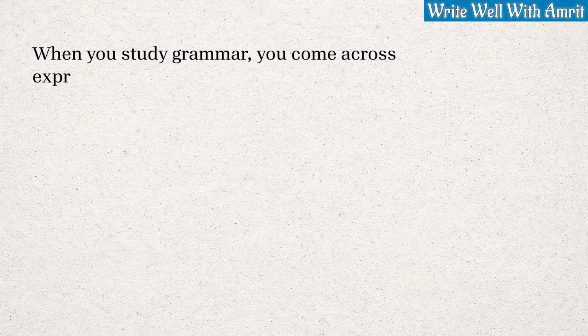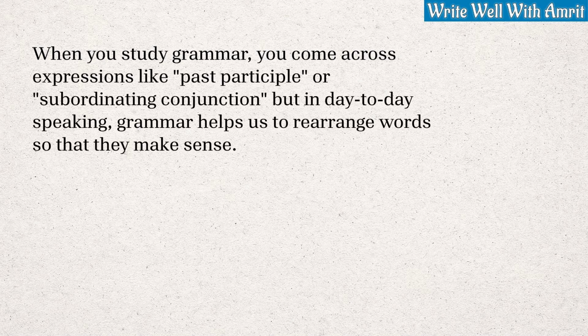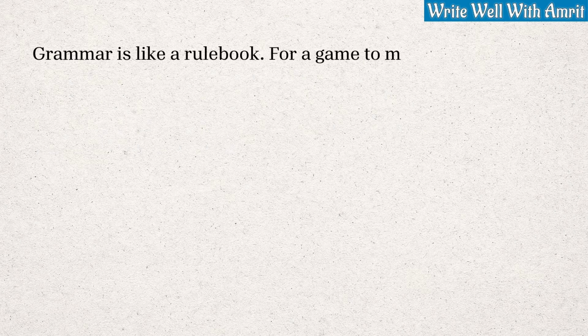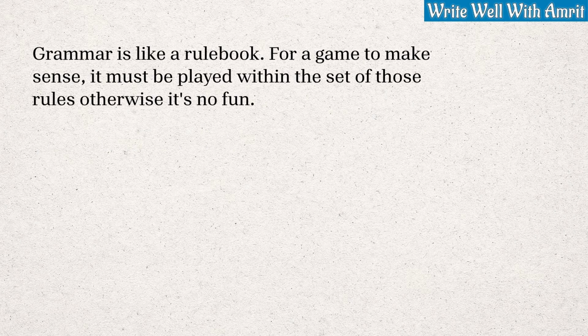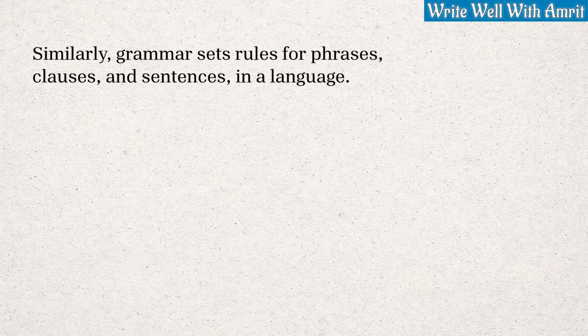When you study grammar, you come across expressions like past participles or subordinating conjunctions, but in day-to-day speaking, grammar helps us to rearrange words so that they make sense. Grammar is like a rule book. For a game to make sense, it must be played within the set of those rules, otherwise it's no fun. Similarly, grammar sets rules for phrases, clauses and sentences in a language.